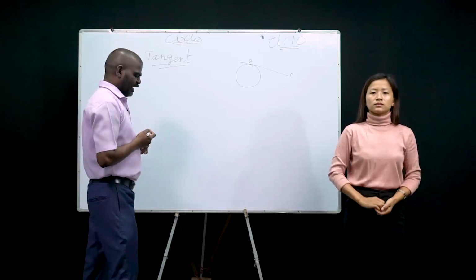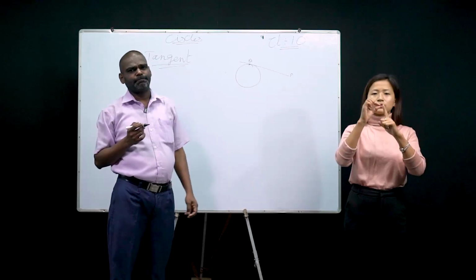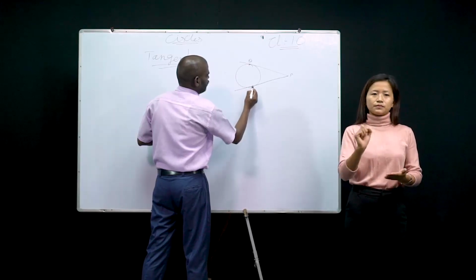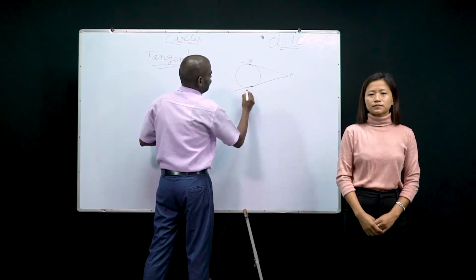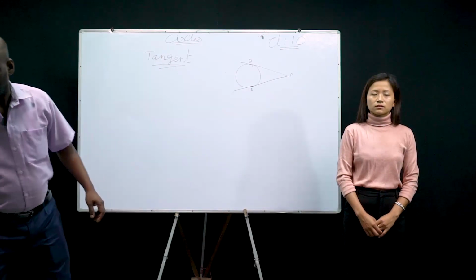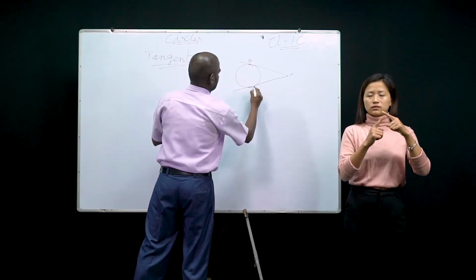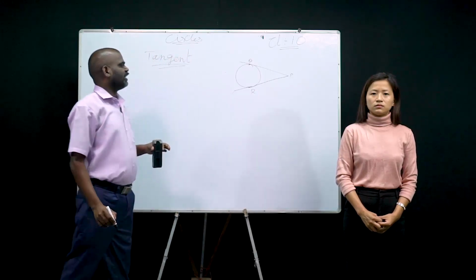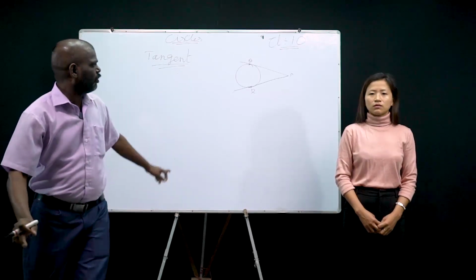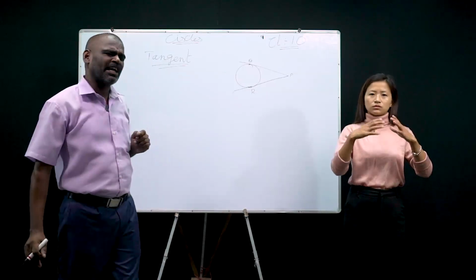Now, can you tell me if any more tangents can be drawn to the circle from the point P? Yes, right? One more you can draw. R also, PR is also a tangent. PR is also a tangent, right? It touches the circle. So from P, PQ and PR, we have drawn two tangents. Is there any other tangent that can be drawn?